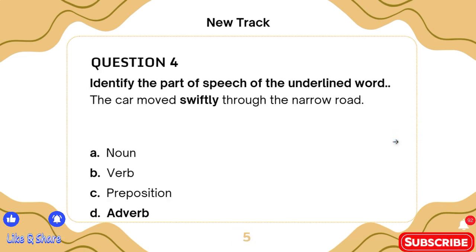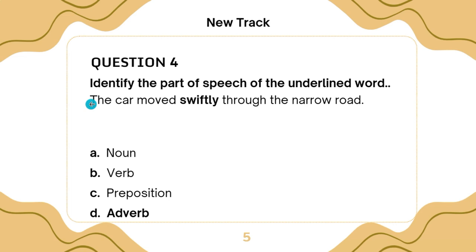In question number 4, we are asked to identify the part of speech of the underlined word. The car moved swiftly through the narrow road. Now, when we remember the parts of speech, we have nouns, pronouns, adjectives, adverbs, and verbs. Now, which part of speech is swiftly?